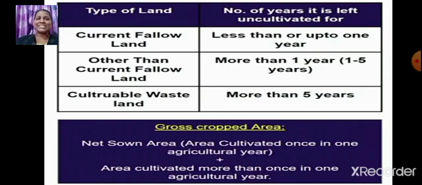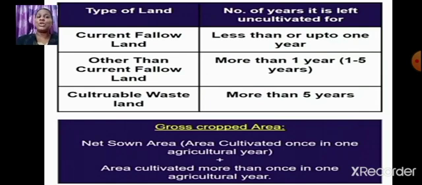Is that clear, students? Once again, current fallow land, the number of years it is left uncultivated for is less than or up to 1 year. Other than current fallow land, the number of years it is left uncultivated for is more than 1 year. It is between 1 to 5 years. And cultivable wasteland is more than 5 years. The land is uncultivated for more than 5 years. I hope it is clear, students.